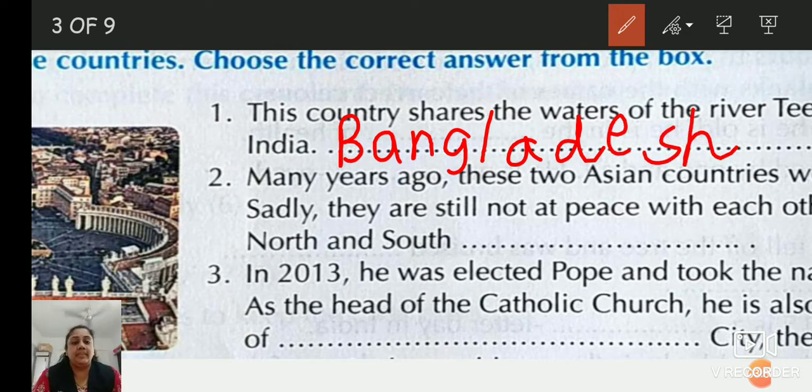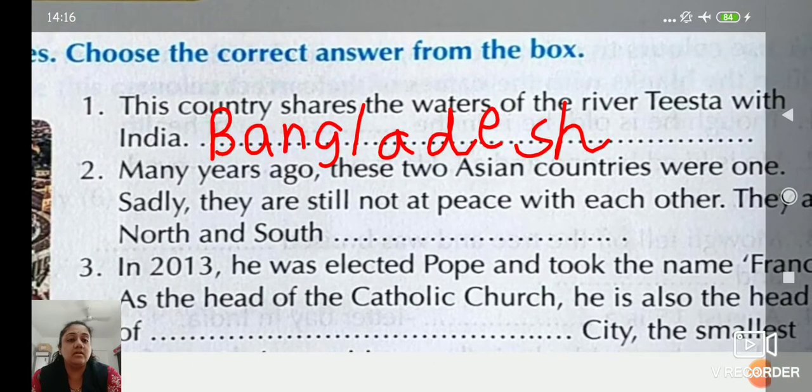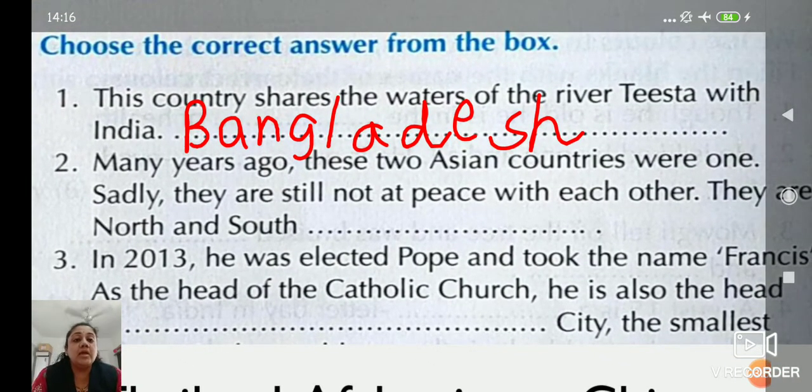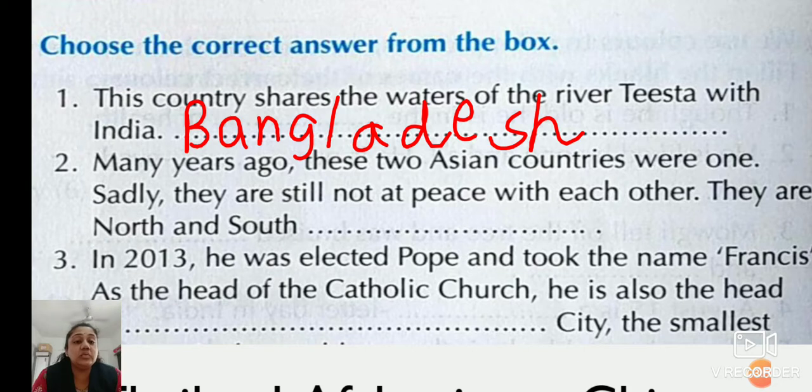Bangladesh. Written? Second number is, many years ago these two Asian countries were one. Sadly, they are still not at peace with each other. They are North and South dash.